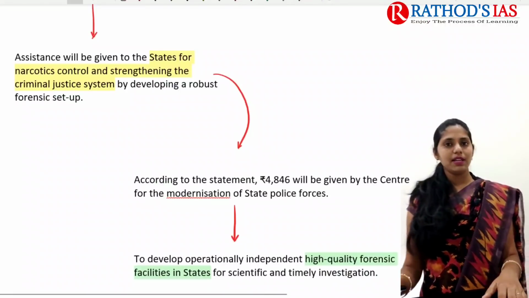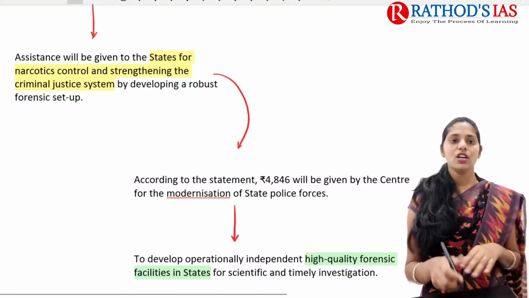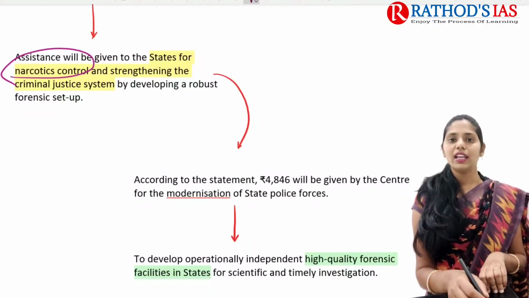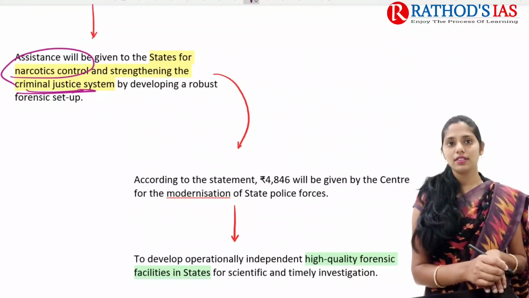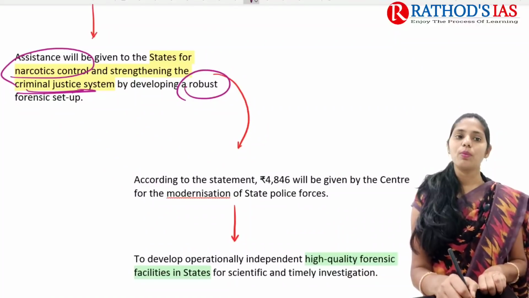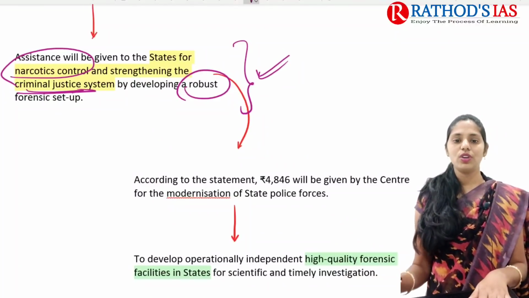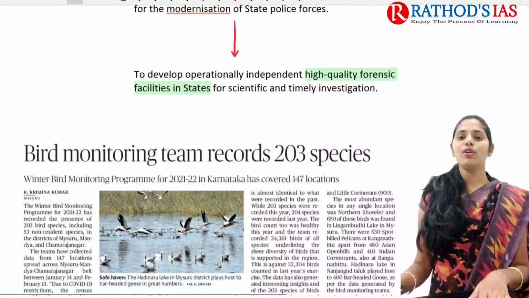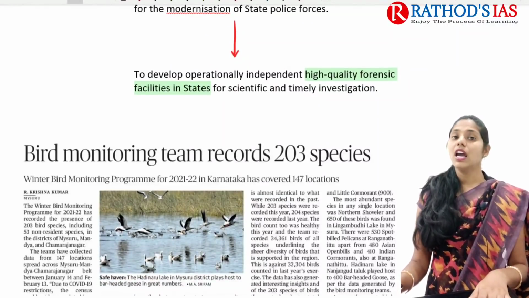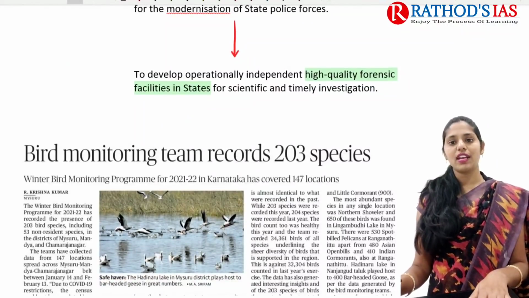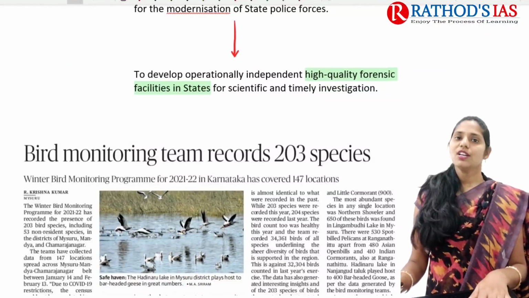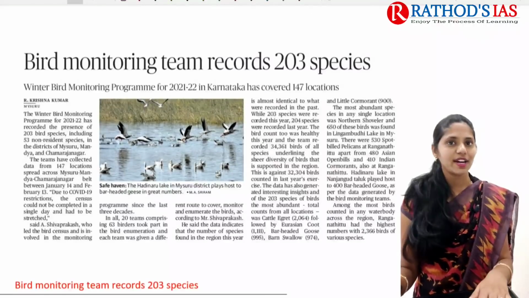Under this scheme, assistance will also be given to the states for narcotics control and for strengthening the criminal justice system, especially by developing a robust forensic setup. It will be helpful for developing high quality forensic facilities in the states, and that will help scientific and timely investigation. So this is about this topic, and now let us see the next topic.